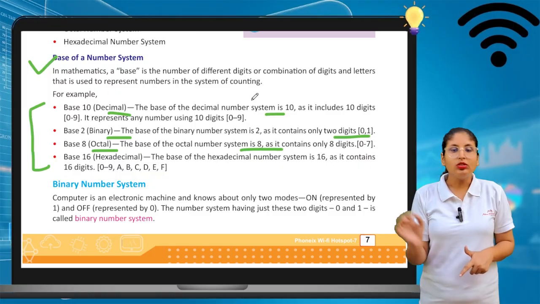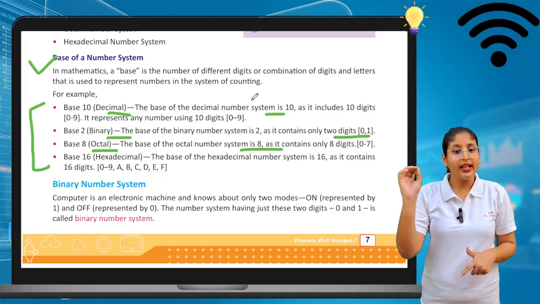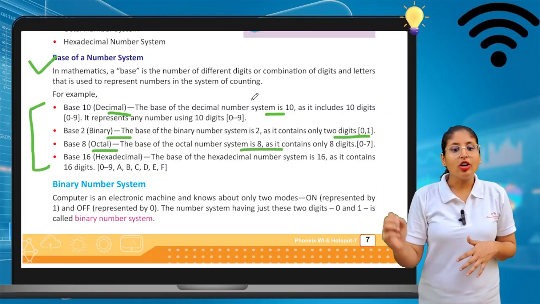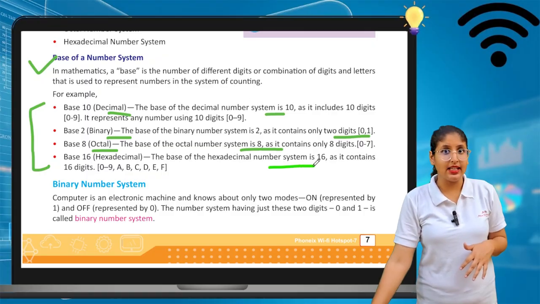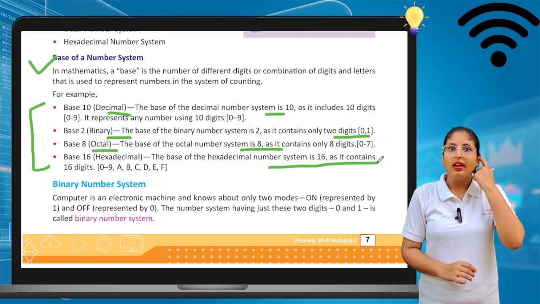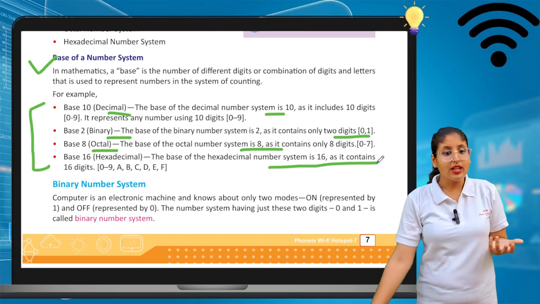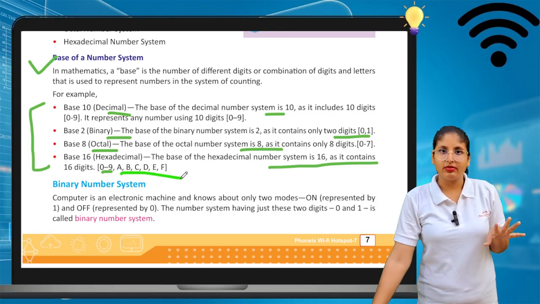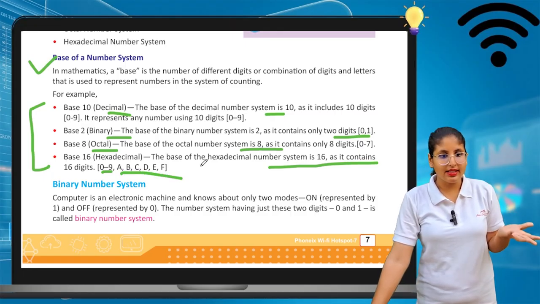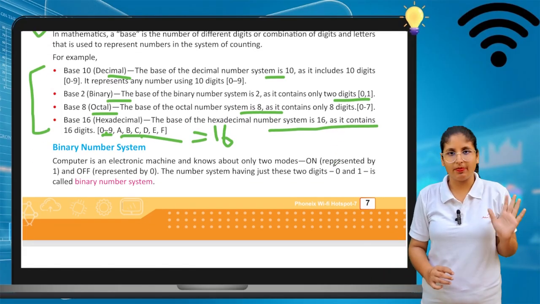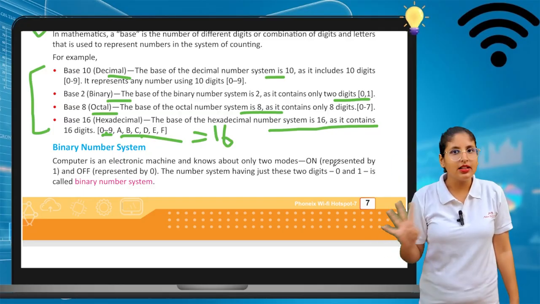Now the fourth one is base 16. That is hexadecimal. So the base of the hexadecimal number system is 16. That means how many digits are there in that? 16. Like the numbers 0 to 9, and in alphabet A to F. This is 10 and this is 6, so it is a total of 16. So if the base is 16, that means it is a hexadecimal number system. Are the 4 types of number systems clear to you?